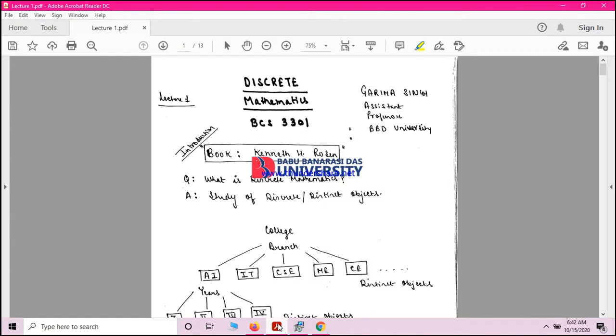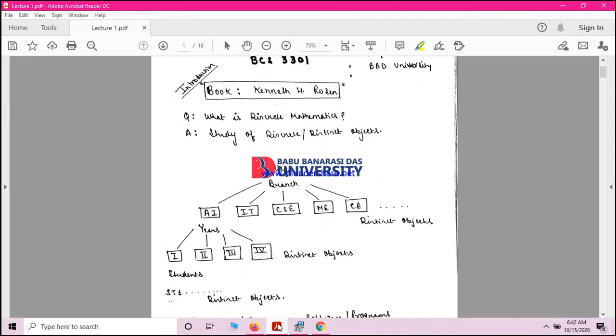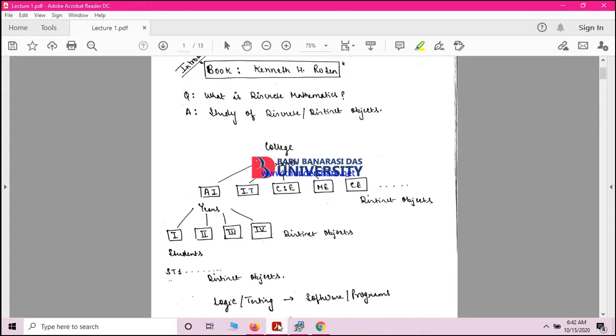In this course, we will study the discrete mathematics structures. It is a theoretical course intended for second year BTech Computer Science and Engineering students. First of all, let's discuss what is discrete mathematics. It is basically the study of distinct or discrete objects.